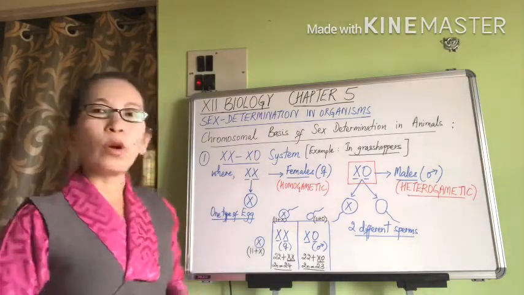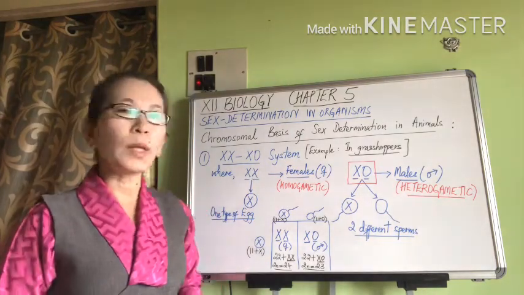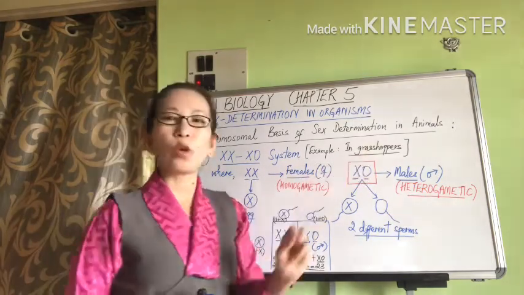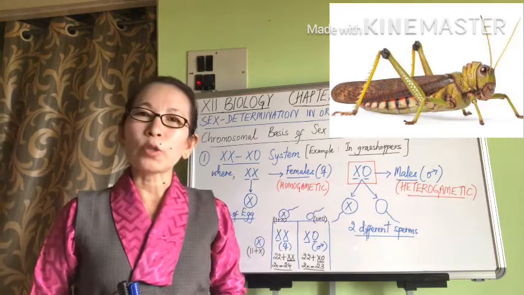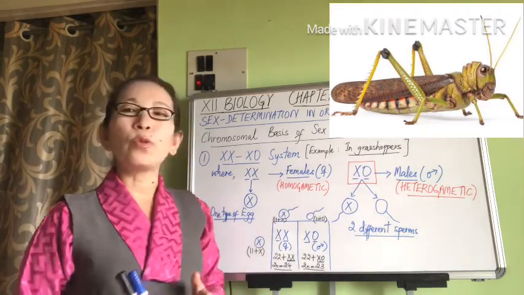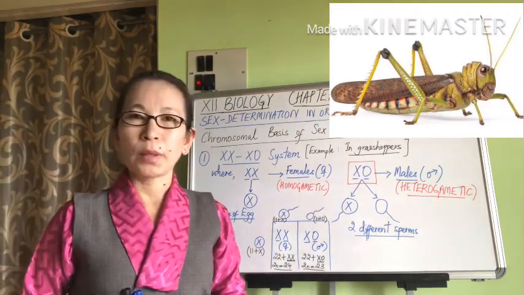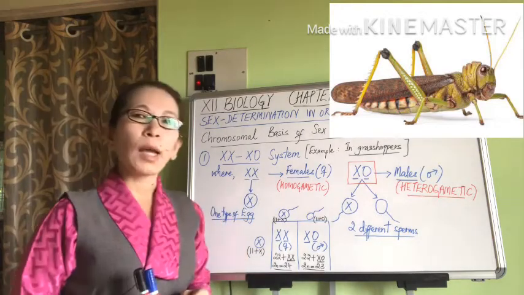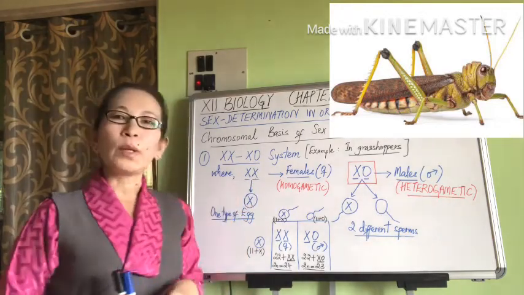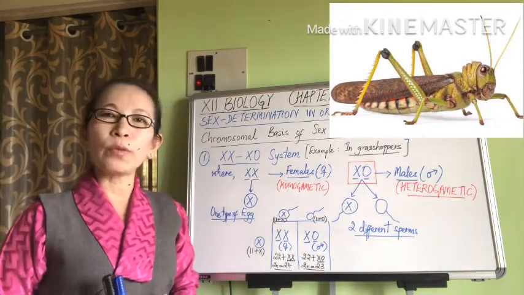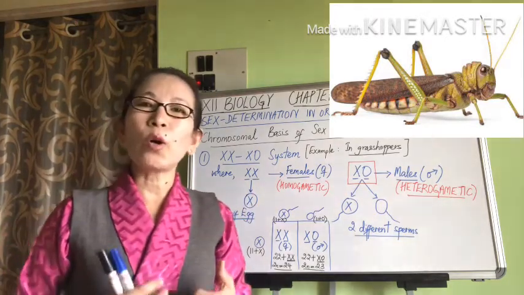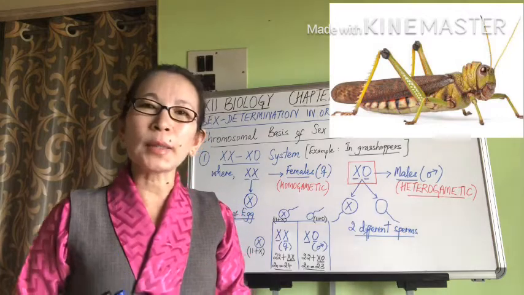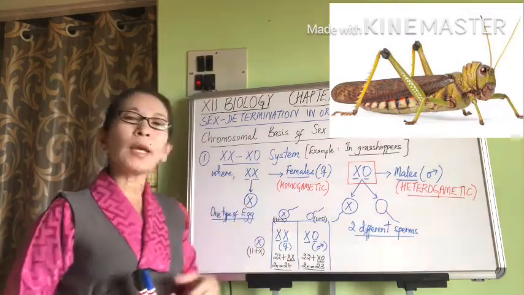Now, this type of sex determination system is very typical in grasshoppers. The diploid chromosome number in grasshopper is 24, or 12 pairs. So, suppose a female grasshopper with XX type of sex chromosomes is going to be producing eggs, these are always going to contain only an X chromosome.